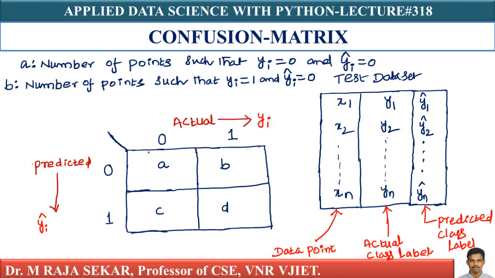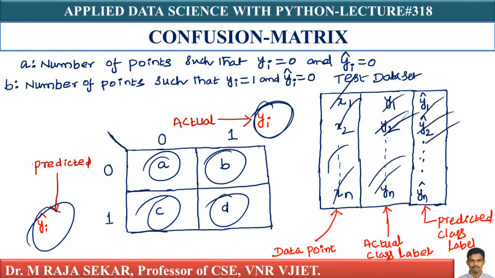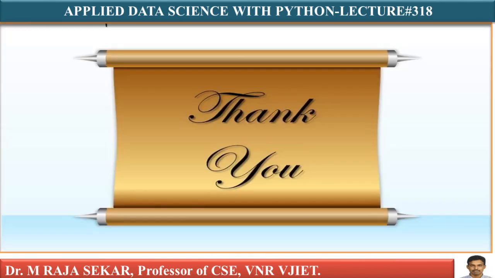Just try to understand what a, b, c, d indicate. yi is the actual label, yi cap is the predicted label, x1, x2, so on xn are data points, y1, y2, yn are actual class labels, and y1 cap, y2 cap, so on yn cap are predicted class labels. Try to get some familiarity with these terms, so that I can continue my discussion in the next lecture, lecture number 319. Thank you very much.